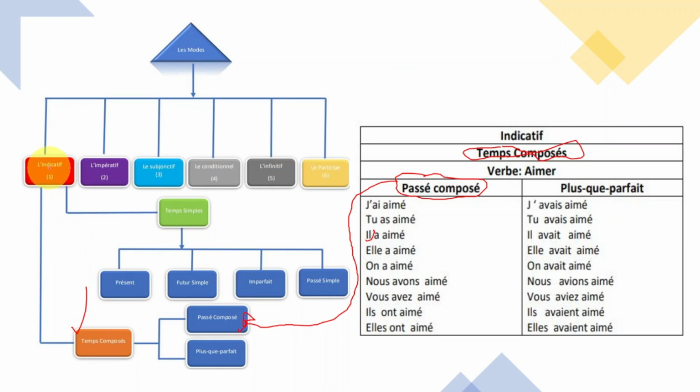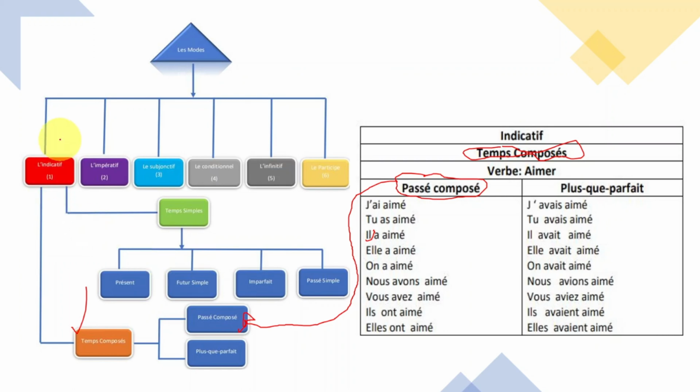So, les modes indicatifs give birth to two kids. The first one is temps simple, the first child. The second one is temps composé. Now, temps simple has 4 children. So, the first one is présent, futur. I'm just naming them like this. That way, you know what I'm talking about. Just to give you an idea.